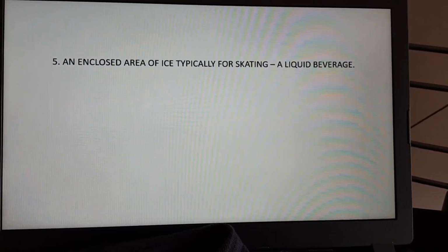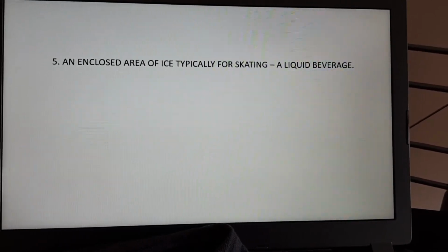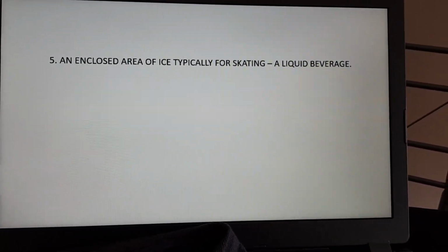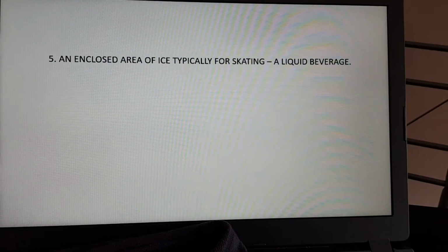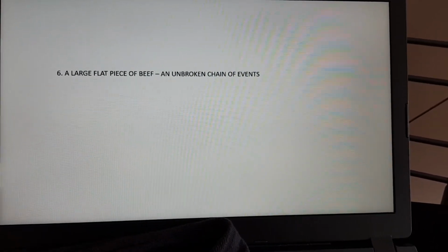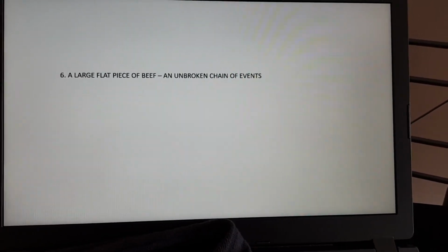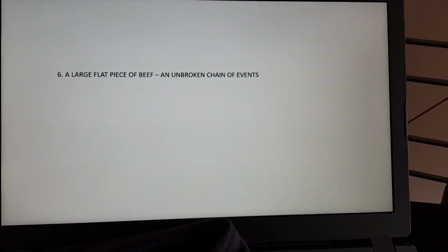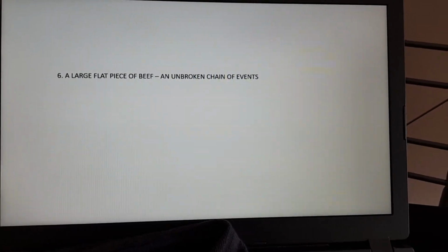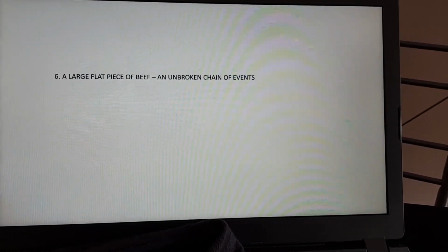5. The answer there is rink. Add one letter to turn that into drink. 6. A large flat piece of beef, also known as a steak. And by adding one letter to the R, an unbroken chain of events, a streak, as in a lucky streak.